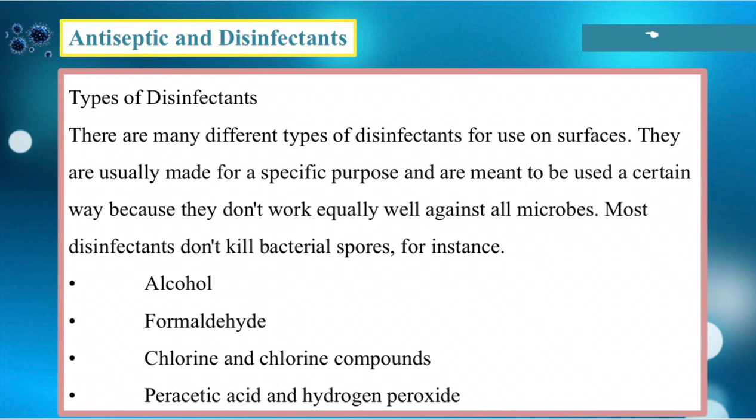We have also here chlorine and chlorine compounds. Chlorine is used as bleach in the manufacture of paper and cloth. Chlorine is used in drinking water as well and in swimming pool water to kill harmful bacteria. And then we have here peracetic acid and hydrogen peroxide. Peracetic acid is used in food processing, beverages, and medical equipment, while hydrogen peroxide is used to disinfect drinking water. So that is the use of some of the disinfectants.